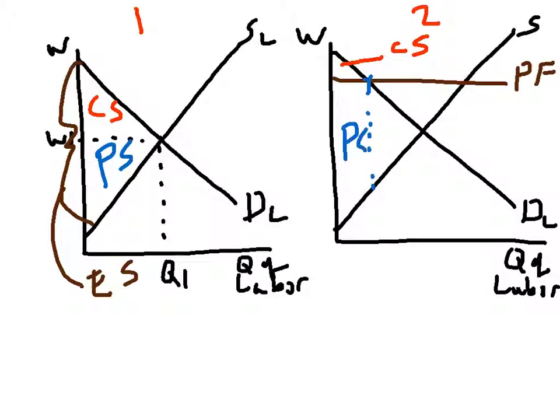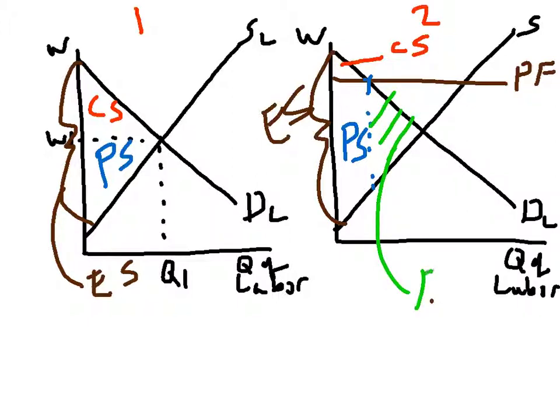So remember, consumer surplus is the area beneath the demand curve but above the market price, and producer surplus is the area beneath the market price but above the supply curve. These two areas added together give you your economic surplus, which you can see is now going to be less. And by what amount is it less? Well, this whole green area here is your deadweight loss.